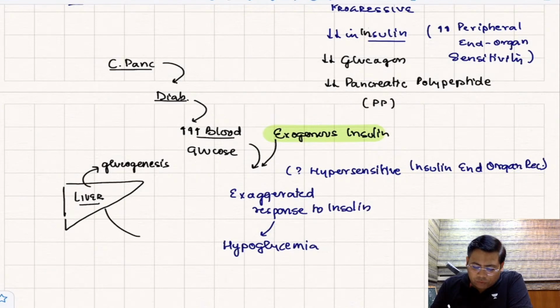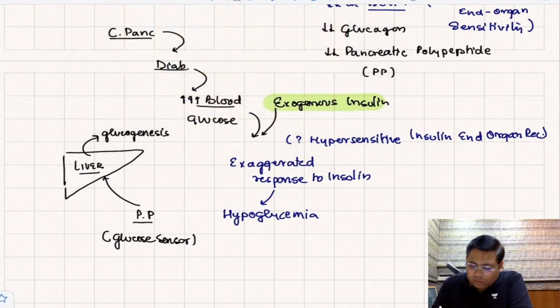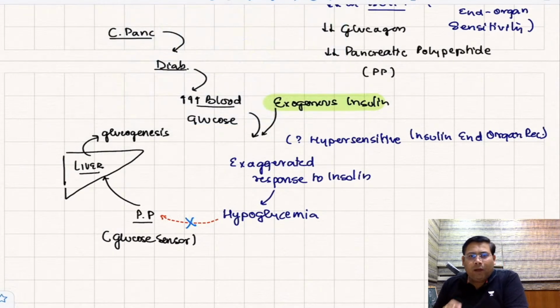But who is going to tell this information? The pancreatic polypeptide is the glucose sensor of your body, and here your sensor is not working. So there is no one to convey this piece of information, and that is why once hypoglycemia develops, it becomes life threatening.